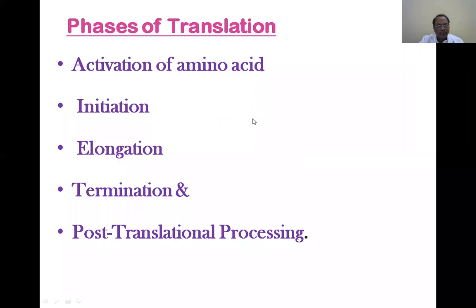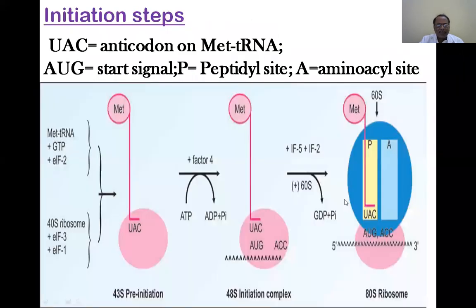So in the initiation now, the proper initiation step is a very, very important and large step. There is a lot of explanation, and it has not been completely understood, but we have understood a lot about initiation.